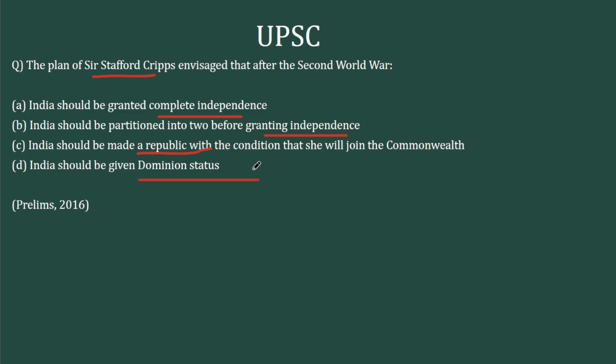Very easy answer because Gandhi called it a post-dated check because it didn't have the provision for complete independence. So this can be eliminated. Instead, what was there? Dominion status. So this can be selected.